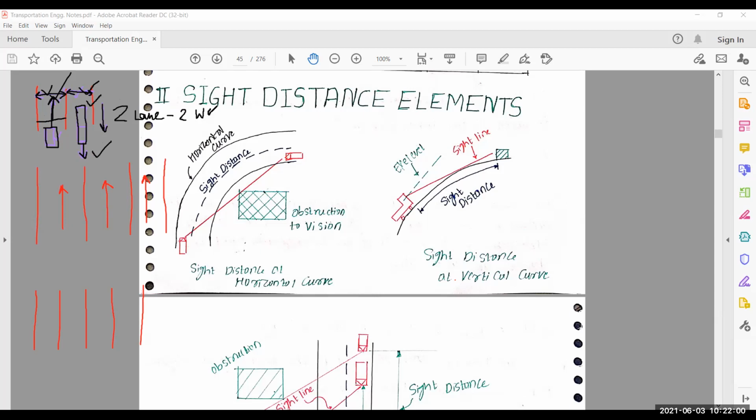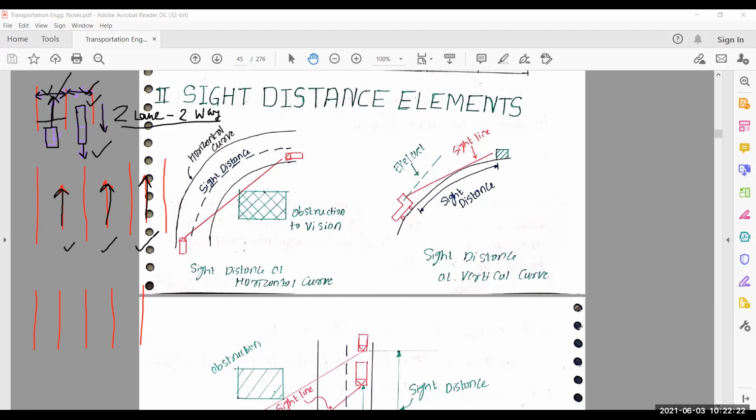Two lane, two bay traffic. Okay, next. This is one lane. This is another lane. This is another lane. Clearly here you see you have three lanes: one lane, two lane, and three lane.